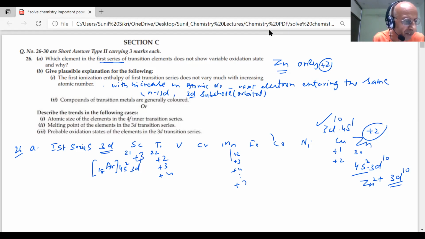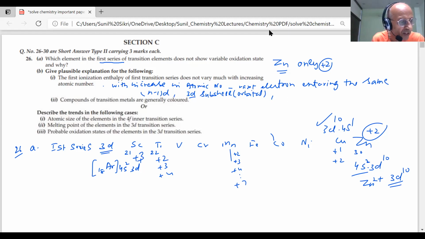So what is the result of that? There is an increase in nuclear charge, but the electron is entering into the same 3d orbital. There is a shielding effect of this. The result is that there is an increase in nuclear charge as well as the shielding effect. Both are operating, students. So what will happen?